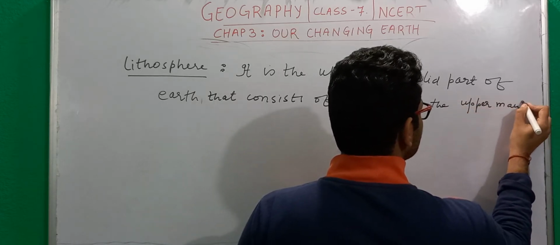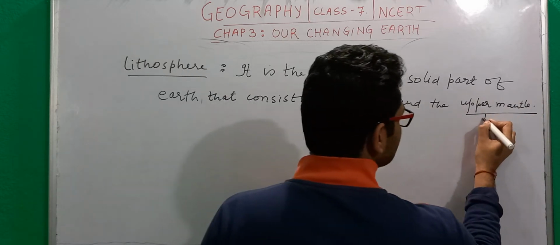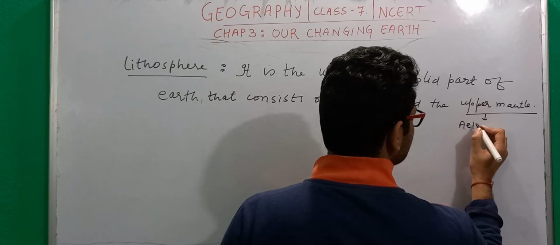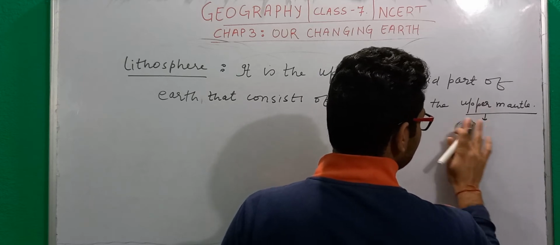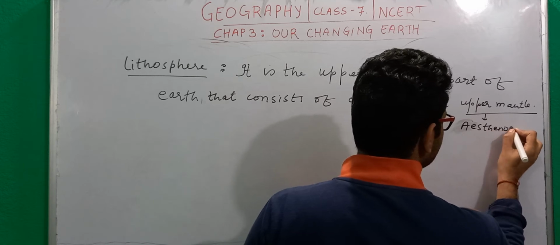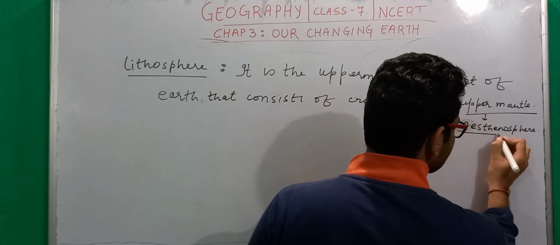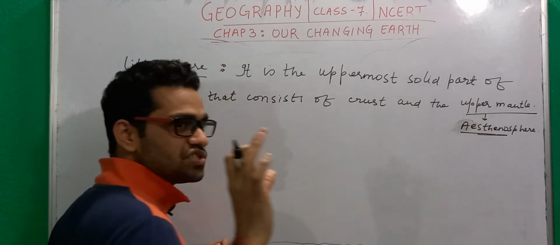When I say upper mantle, I mean the asthenosphere. In the previous lecture we have dealt with what this astheno means. Astheno means weak.